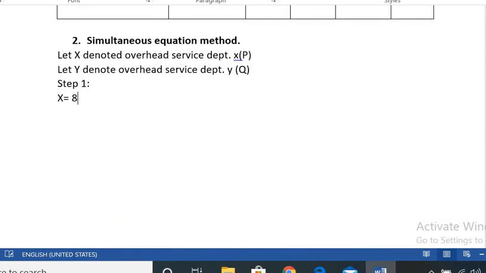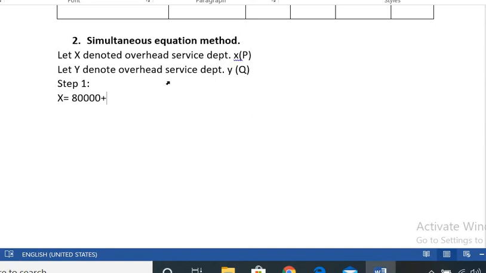X value is 80,000. Let the X denote the overhead of service department. 80,000 plus, we use the algebraical equation, that is A plus BY and A plus BX. X is equal to A plus BY and Y is equal to A plus BX. So here X is equal to A means 80,000 and BY.